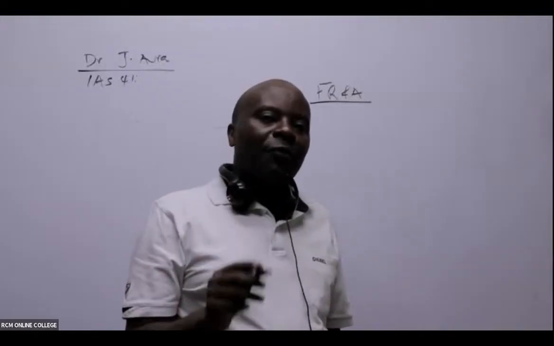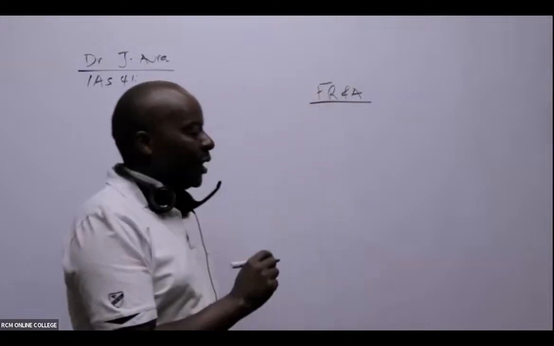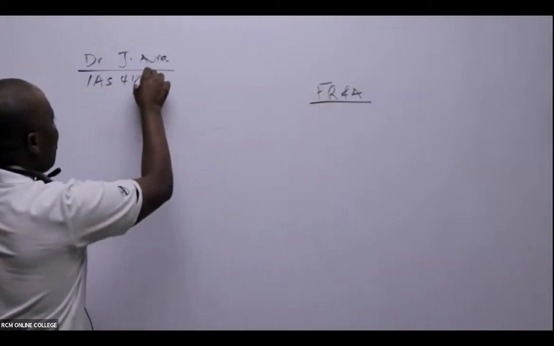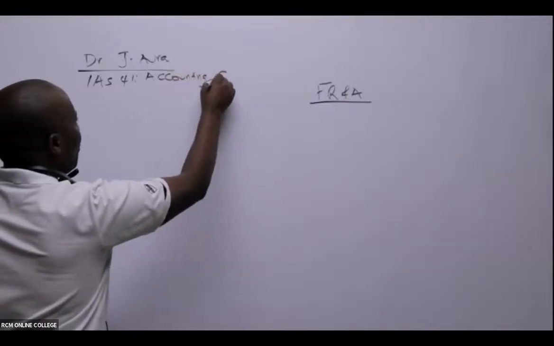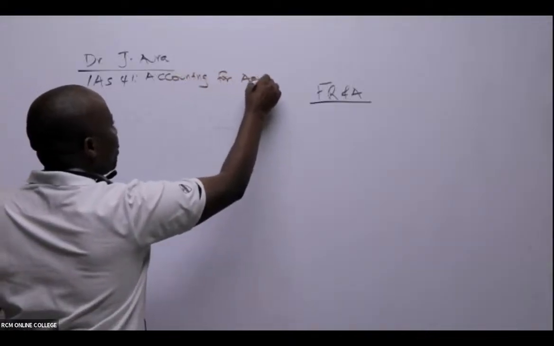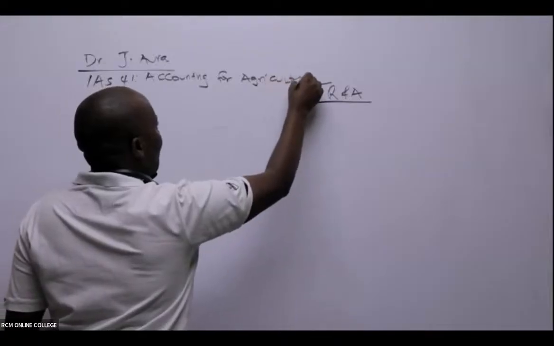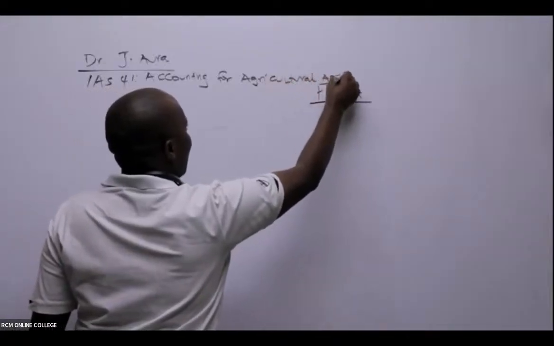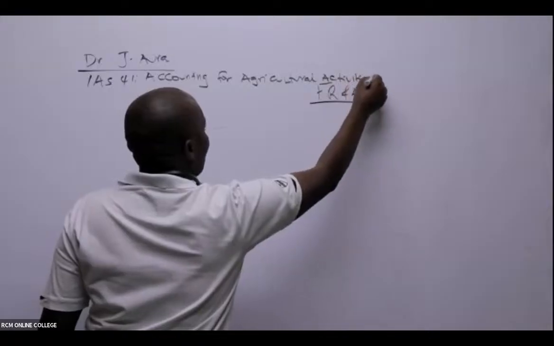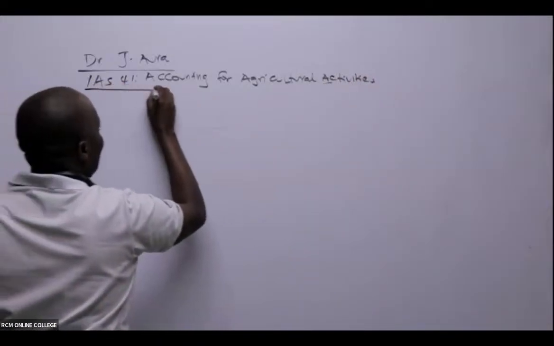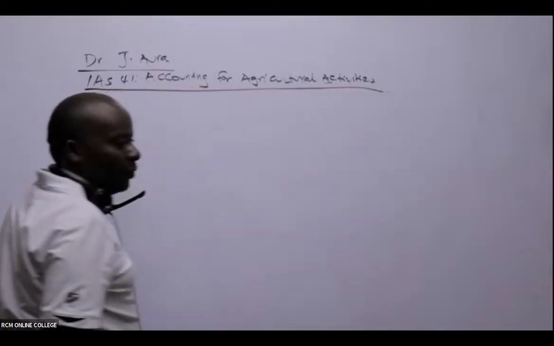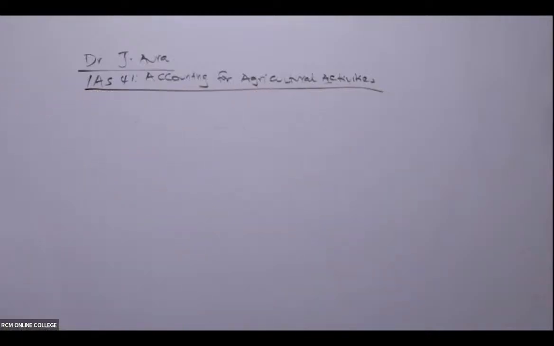Accounting for what here? Accounting for agricultural activities.